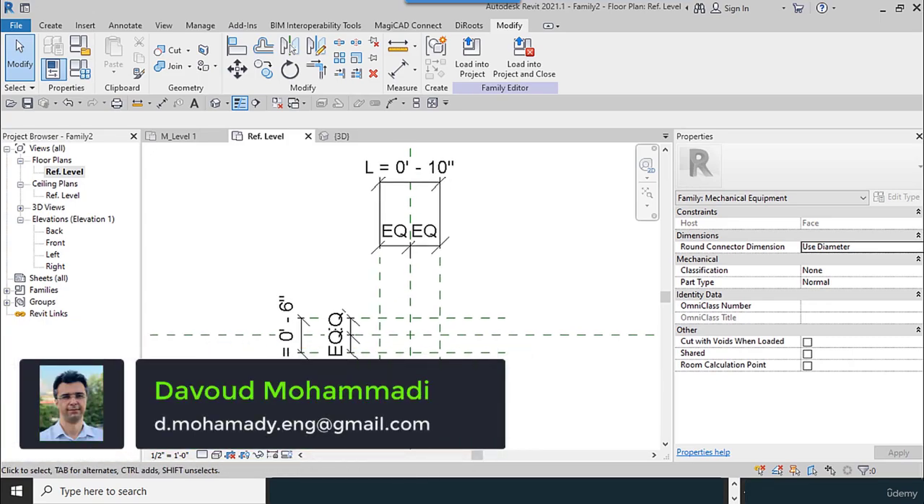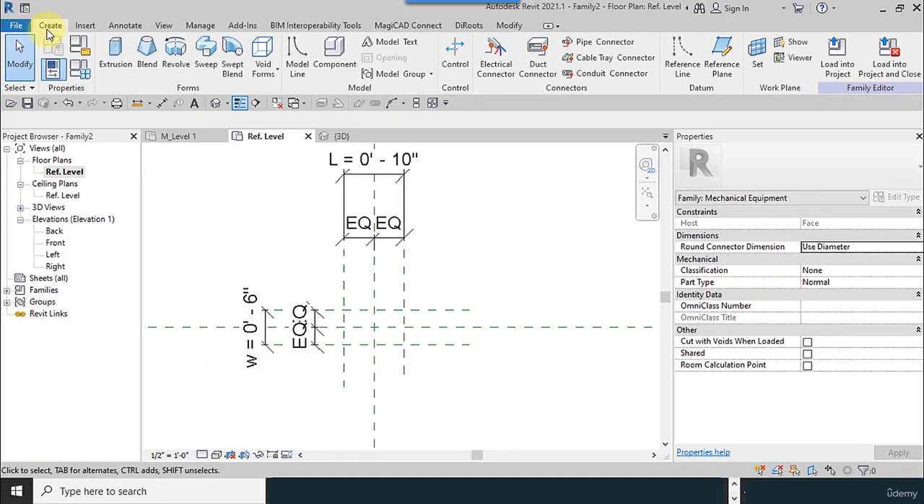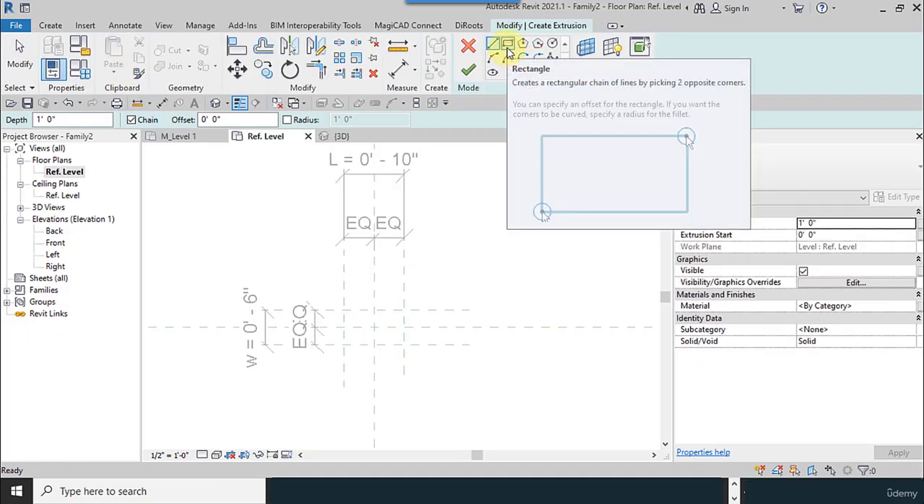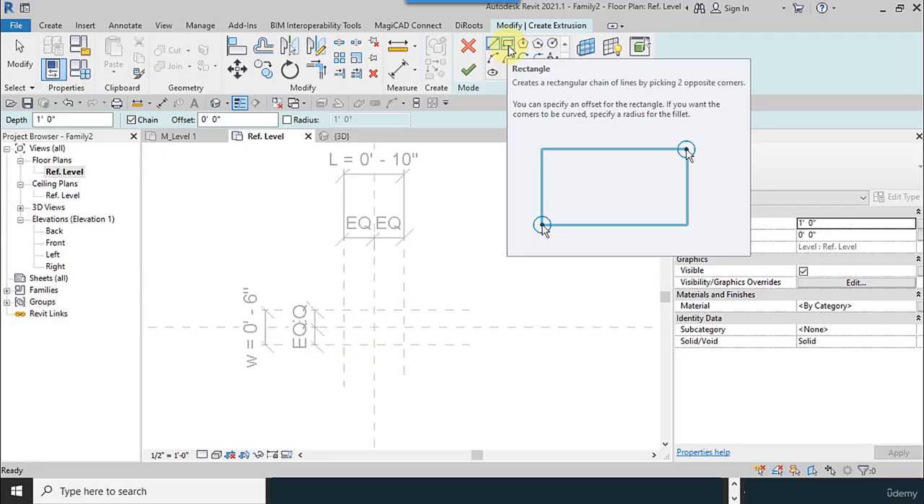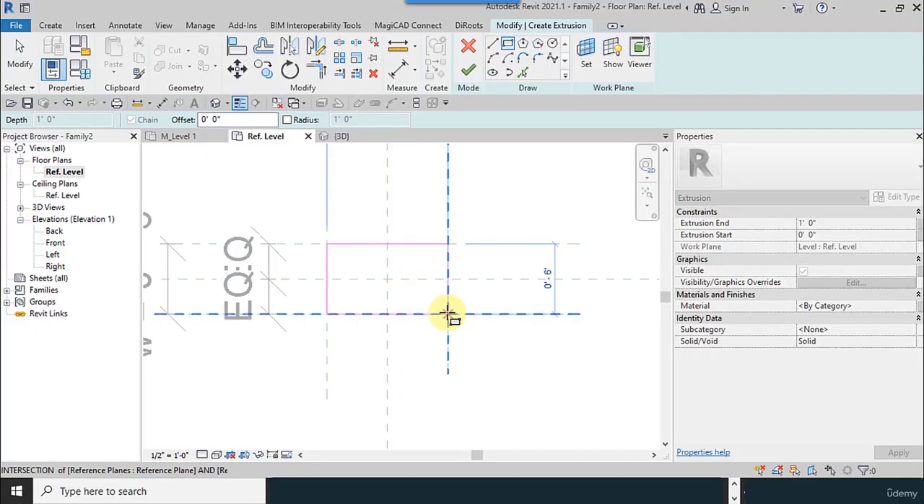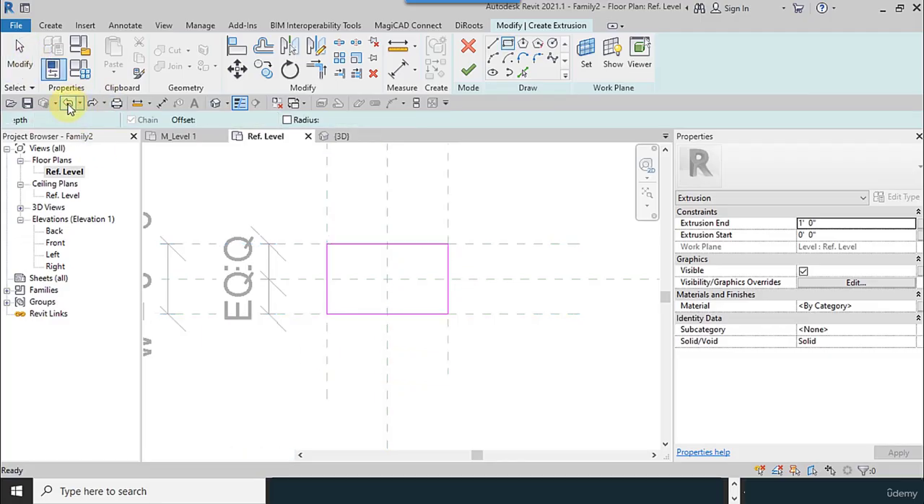So I define the category of that, then I try to model my shape, create extrusion because I want to make a volume. I select the rectangular from this corner to the bottom right corner, and I lock the dimensions. This is one method to draw a line. I use Ctrl Z to return to a start point.